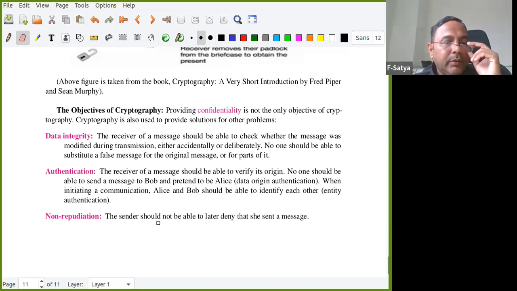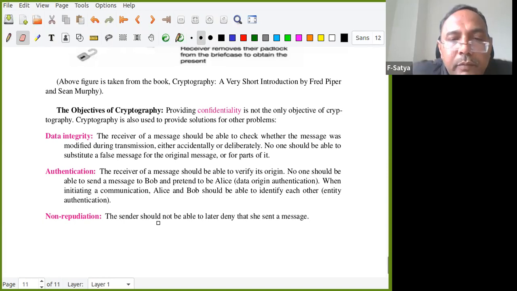Okay, another one is non-repudiation. Non-repudiation means the sender should not be able to later deny that she sent the message. They both are communicating, both have the same key, or whatever. But the sender says later, okay, no, I did not say that. How do you counter that? That is called non-repudiation. So which one is symmetric, and can you do non-repudiation or not? Which one is able to do this? We will tackle these things with methods.